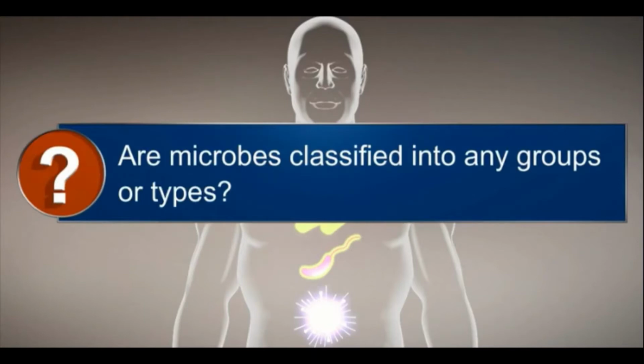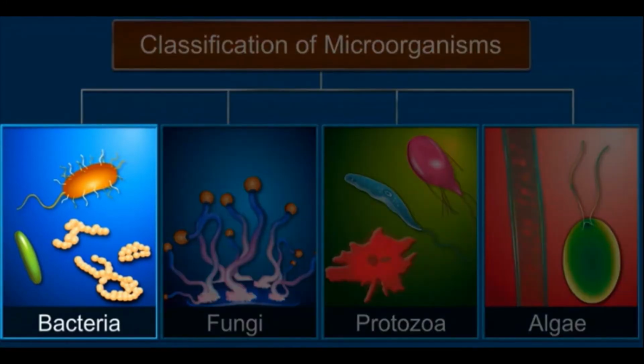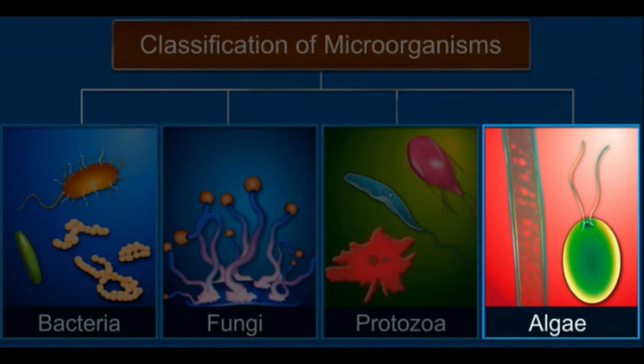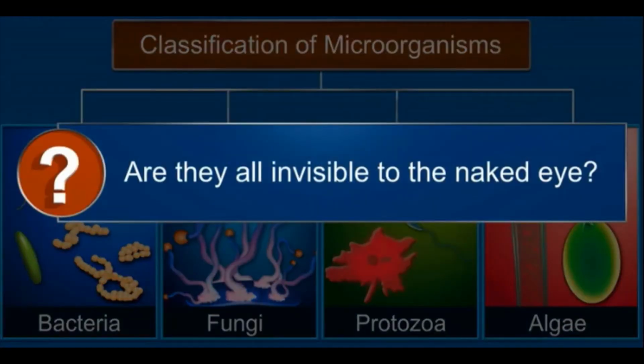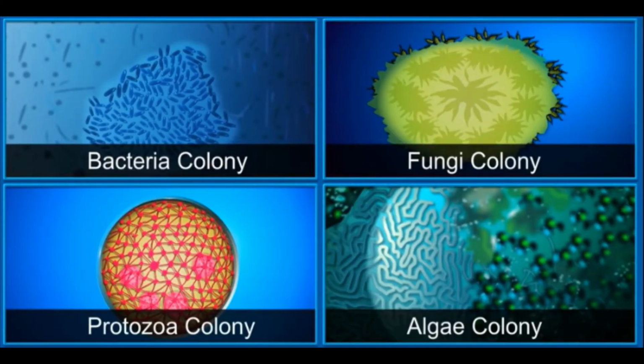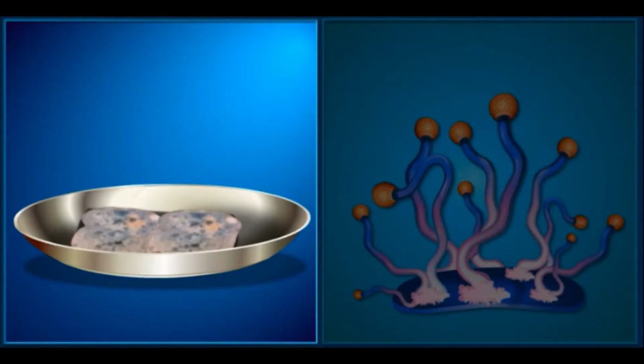Are microbes classified into any groups or types? Microbes can be classified into 4 groups: bacteria, fungi, protozoa, and algae. Are they all invisible to the naked eye? They are all invisible to the naked eye except when they are all present in large quantities, called colonies. Bacterial and fungal colonies are a few examples of the microbes that can be seen with the naked eye. Bread mold belongs to the fungi group.